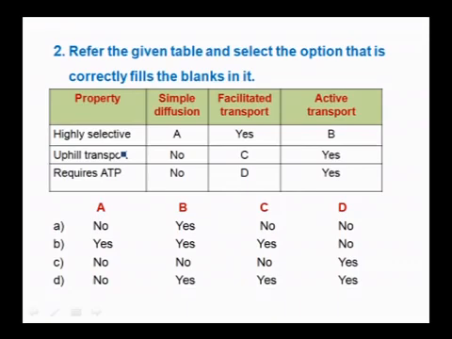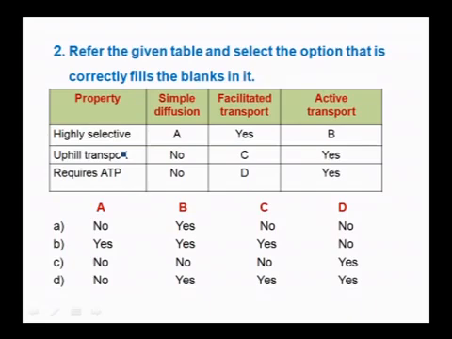Next question is, refer to the given table and select the option that correctly fills the blanks in it. In the first column we can check the properties, and in the other columns three different types of transport, that is simple diffusion, facilitated diffusion and active transport.